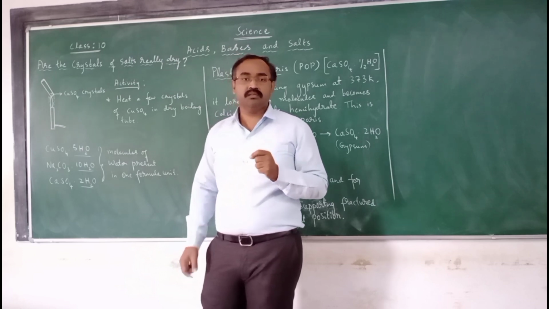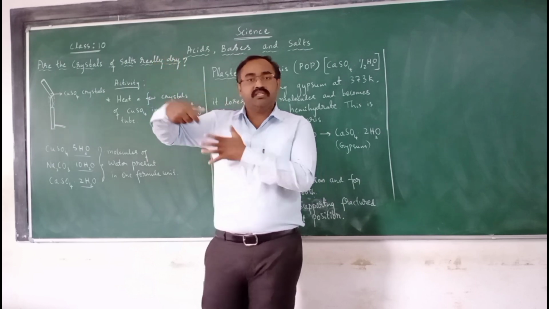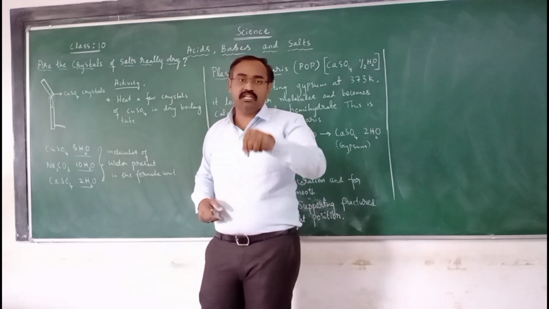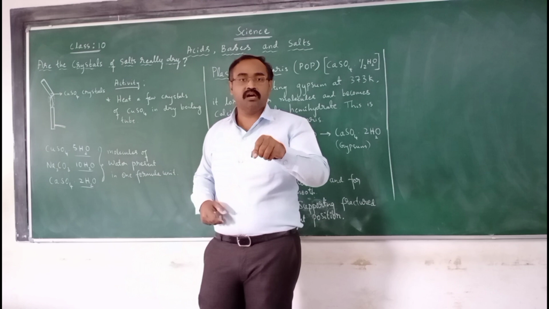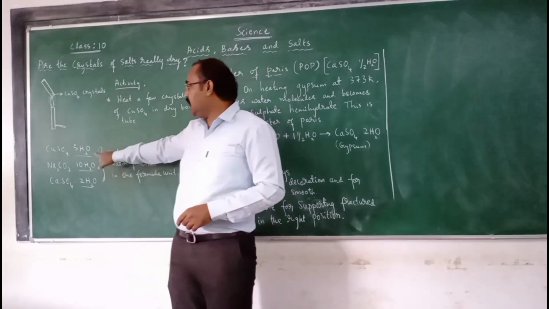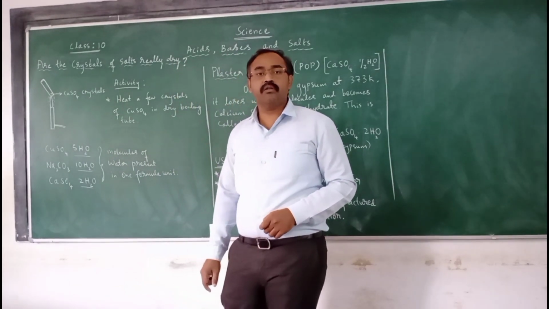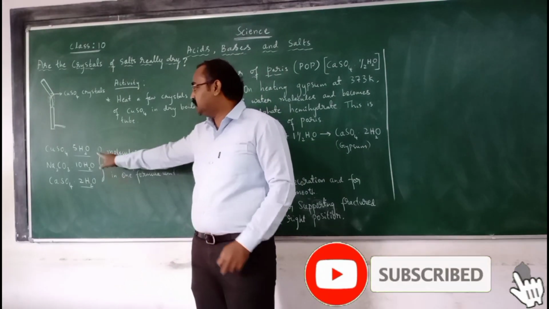When heated, the water molecules evaporate, and along with it the color disappears. When you again moisten it by adding 2 to 3 drops of water, the color reappears. So this is the formula CuSO4.5H2O. 5 molecules of water are present in it.